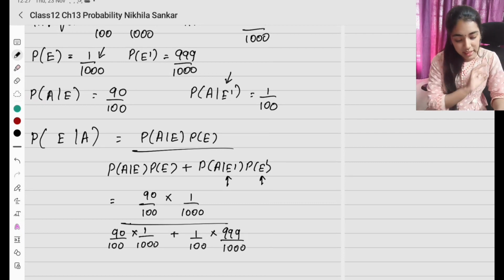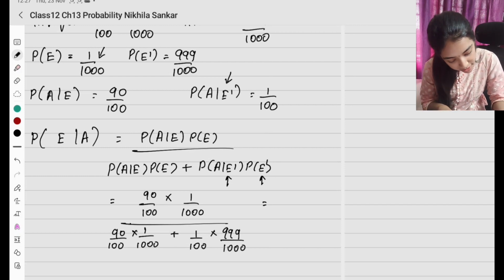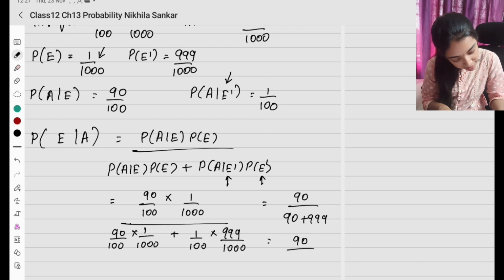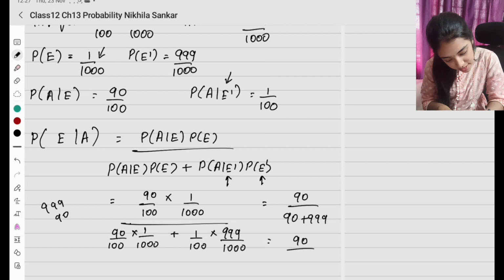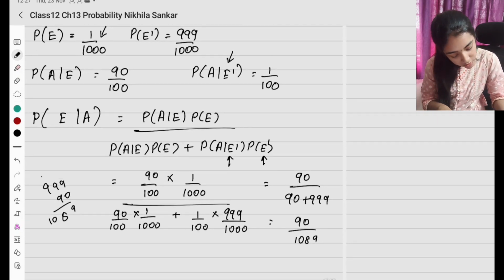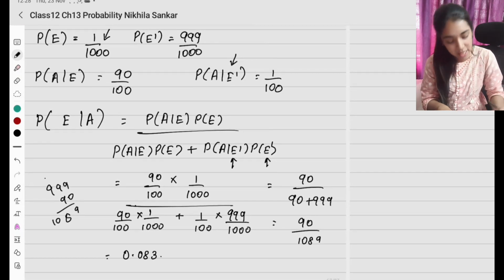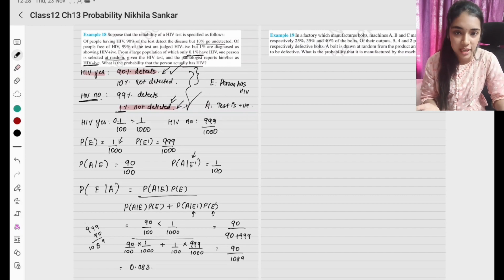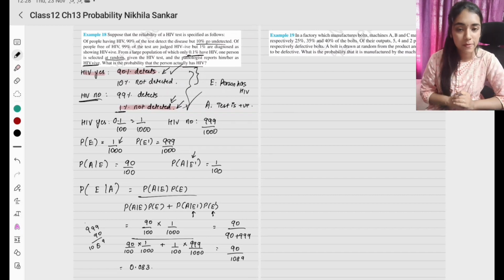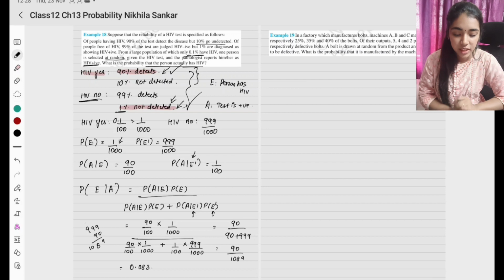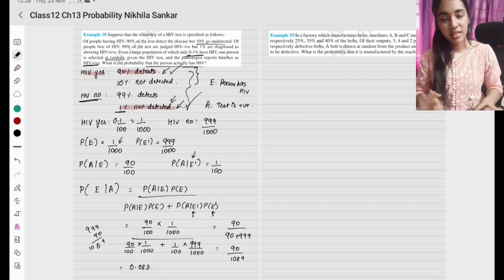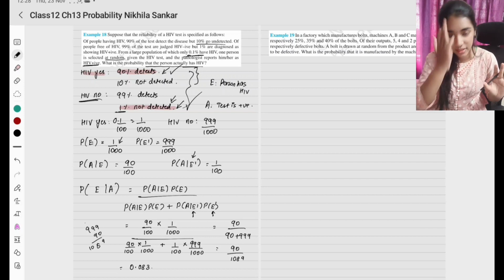Now in the denominator all the 5 zeros will cancel. So altogether we have 90 divided by 90 plus 999. So this is going to be 90 divided by 999 plus 90. This is going to be 1089. Okay, so if you solve approximately you will have 0.083. The answer is given in the textbook. You can also solve using a calculator or in the exam. Okay, please copy, understand the question, first write it down, and after that interpret it and write the values.